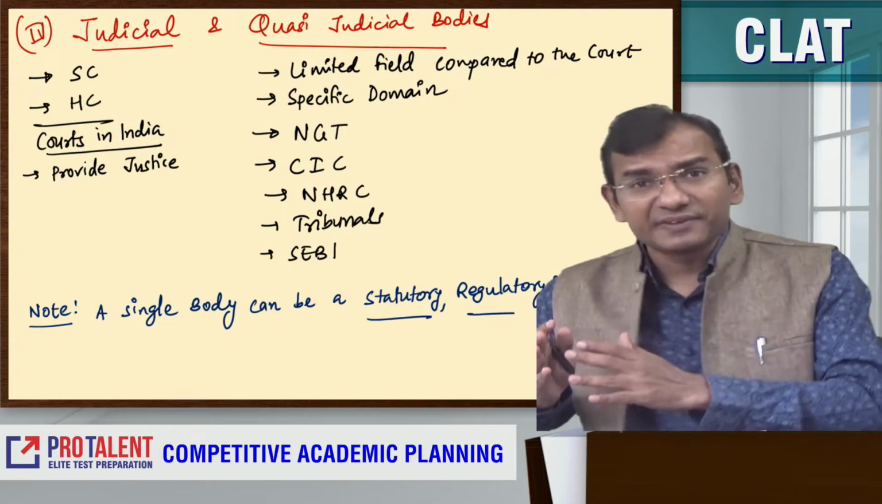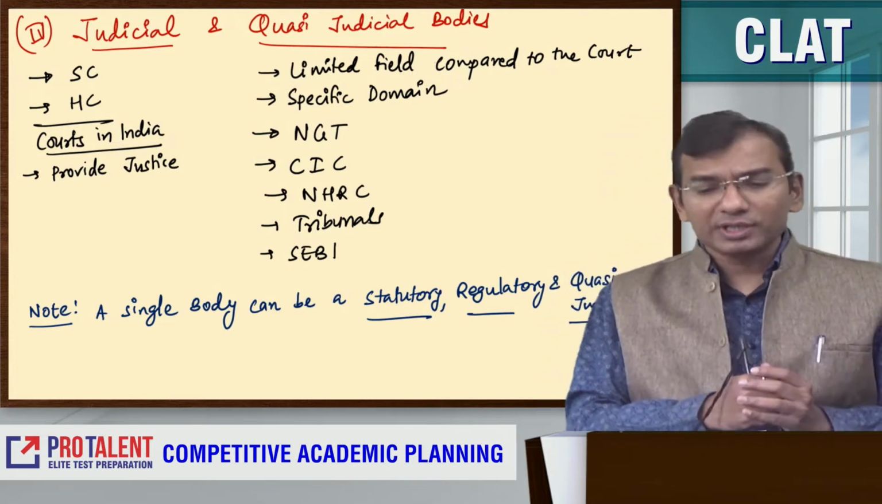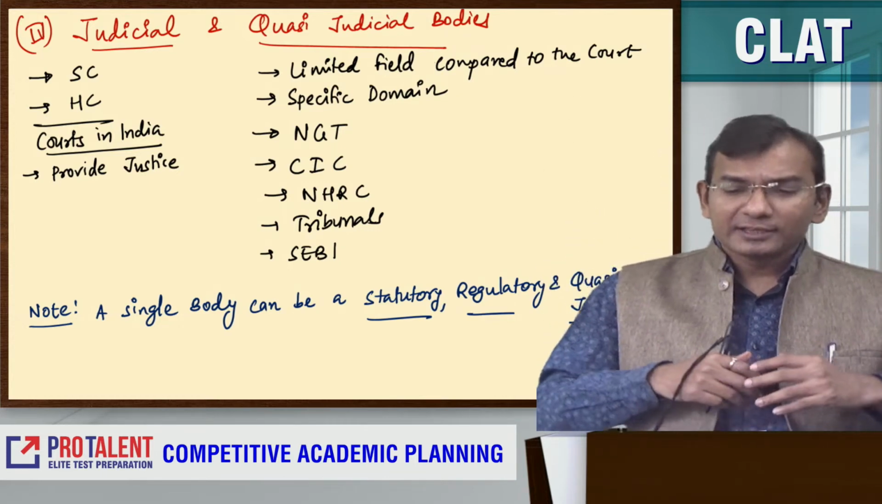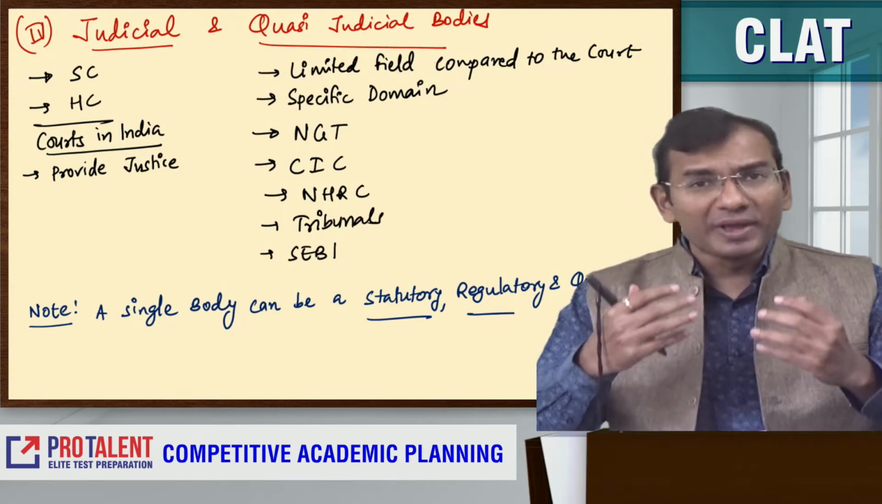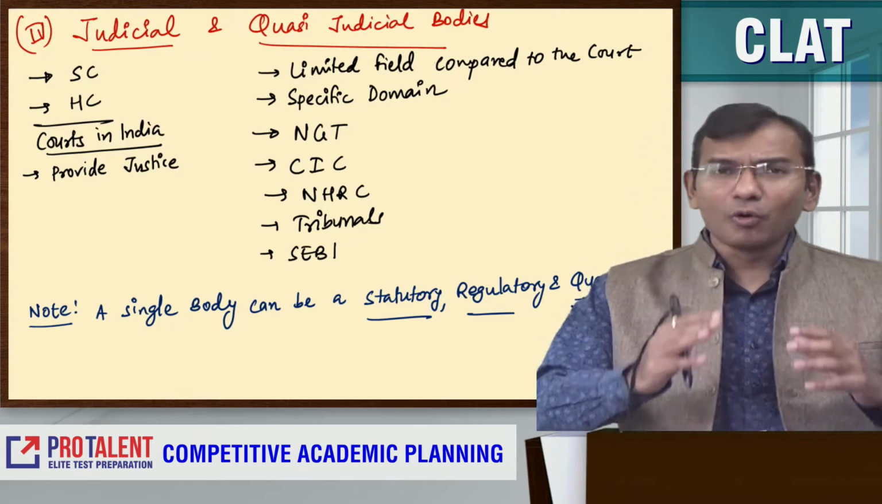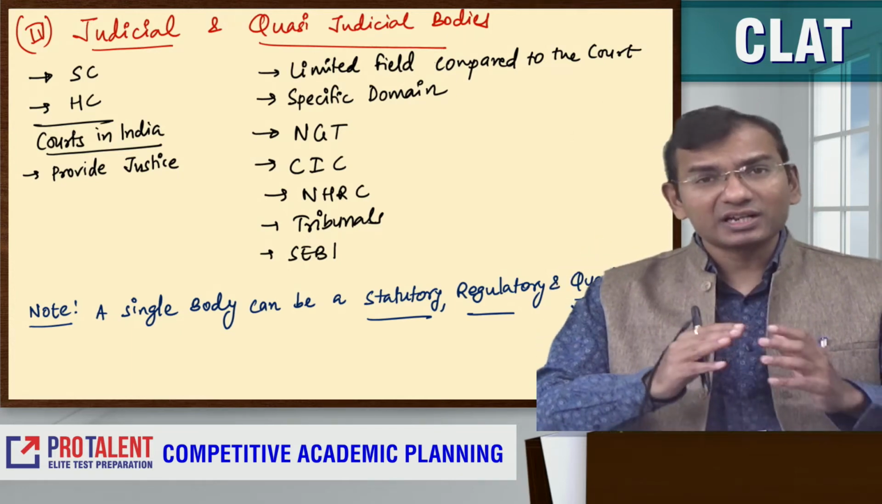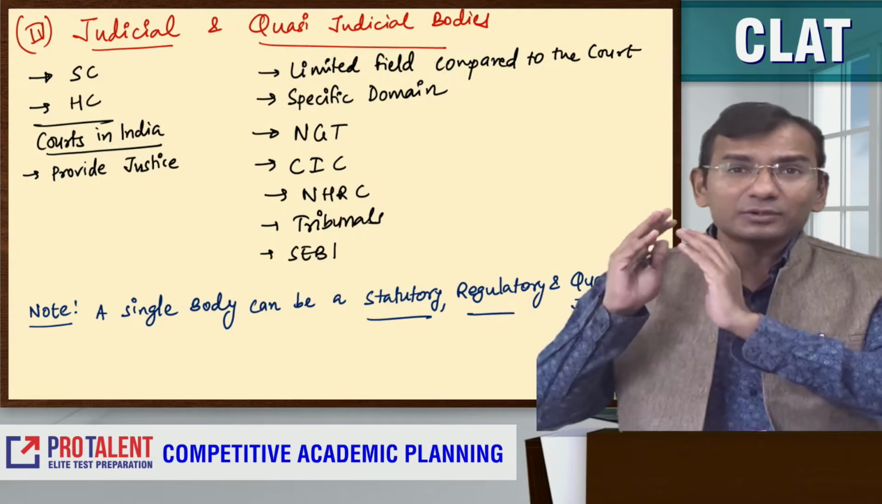Then there are specific judicial bodies which are not full judicial bodies. They are known as quasi judicial bodies. They have a limited field. When compared with the court, they have a specific domain, like NGT, which has a domain related to environment. CIC, the Central Information Commission, has a domain related to information.